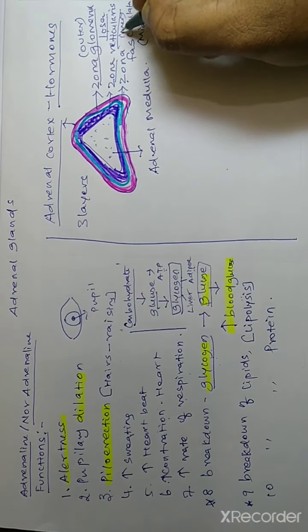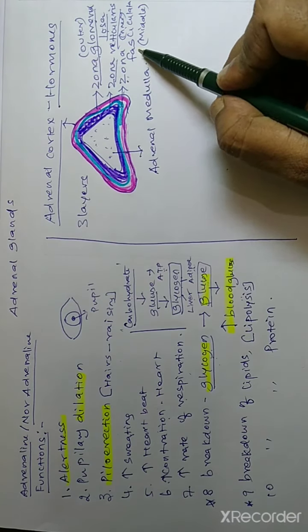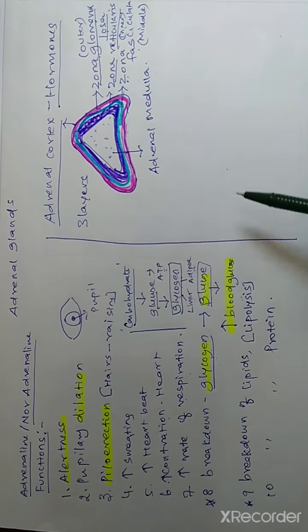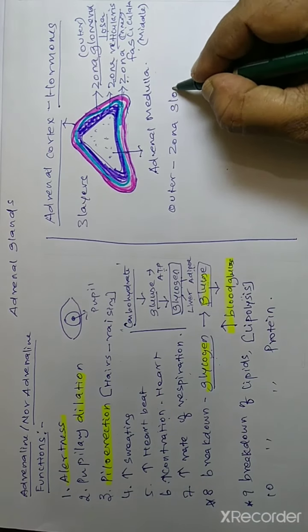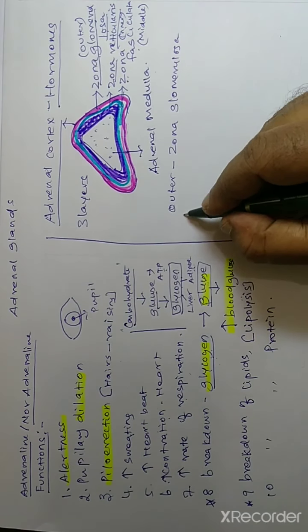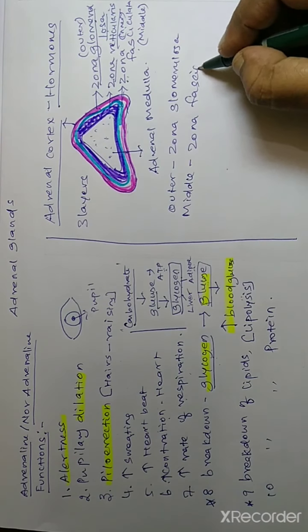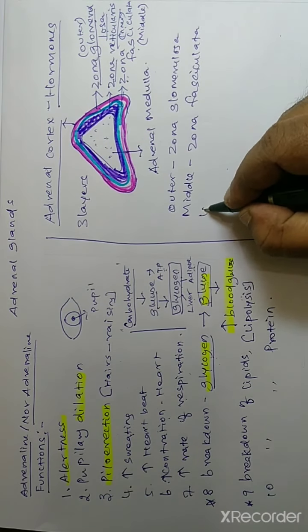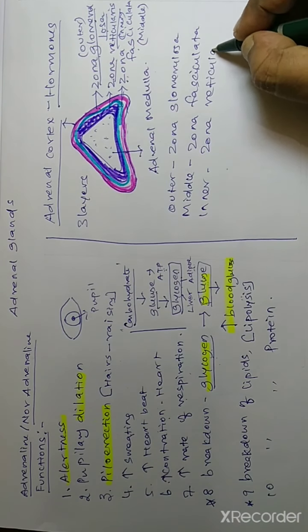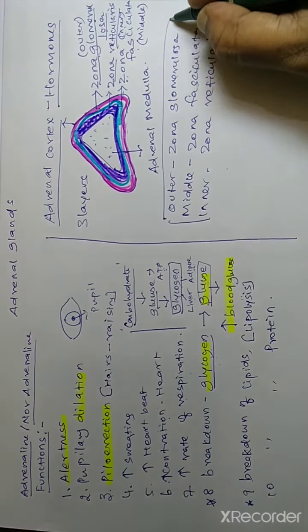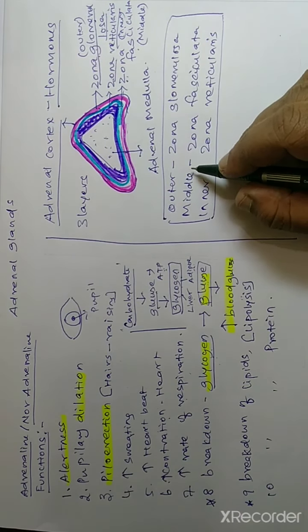So outermost one, zona glomerulosa. Middle one, zona fasciculata. Innermost one, zona reticularis. Outer, zona glomerulosa. Middle, zona fasciculata. Inner, zona reticularis. Zona means layer. From that, some questions need point of view they may possible to ask. They may change the order.